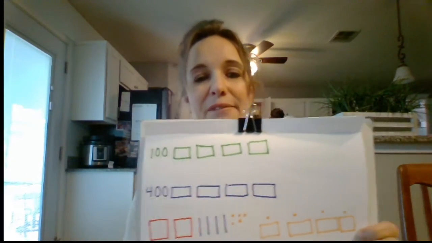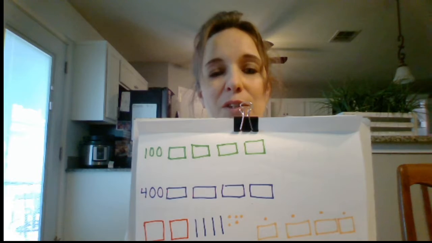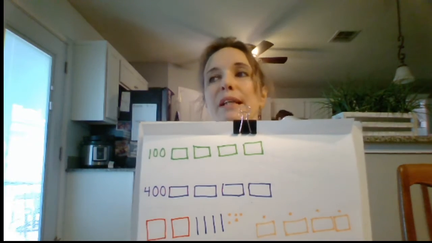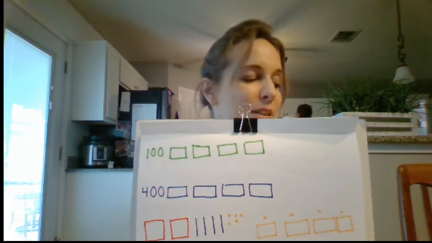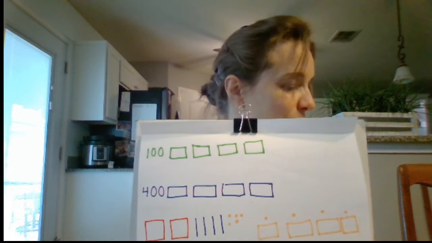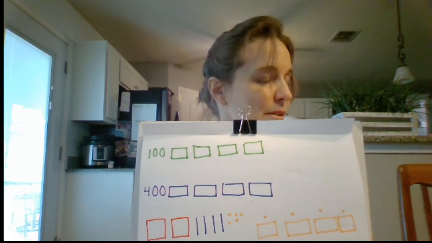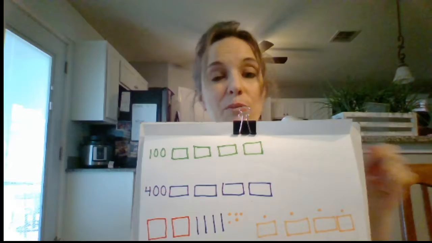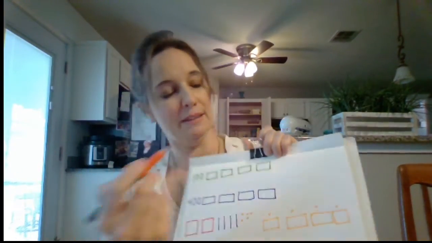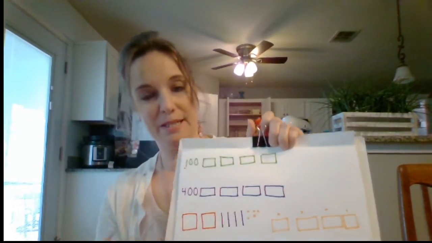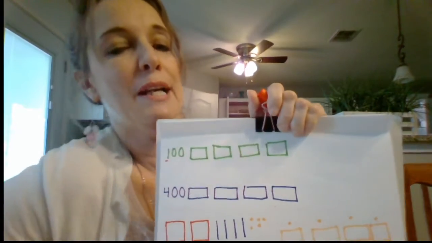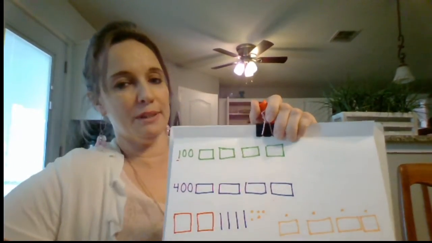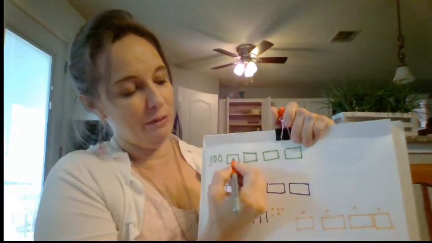All right, what do we have here? We are going to count by hundreds. When we are counting by hundreds, what place changes? Does the ones place change? The tens place or the hundreds place? When you are counting by hundreds, the hundreds place is what changes. So I just want you to count by 100 and tell me what to write. So after 100, what do we put?